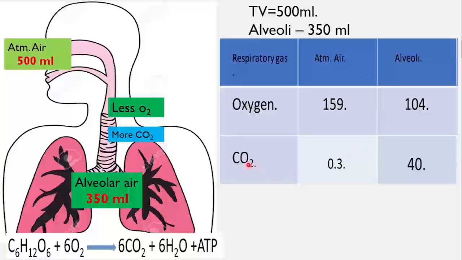The same thing happens in the case of carbon dioxide, but in the opposite direction. The atmospheric air which we inhale has less CO2, but when it mixes with the air present in our respiratory tract, which has more CO2, the PCO2 rises to 40 mmHg. That's why there are two values which we need to understand here: atmospheric air partial pressures and alveolar air partial pressures. These two are different.